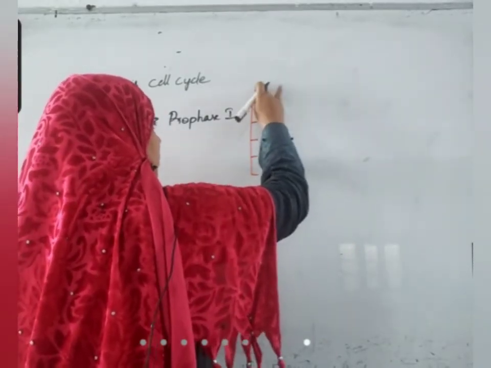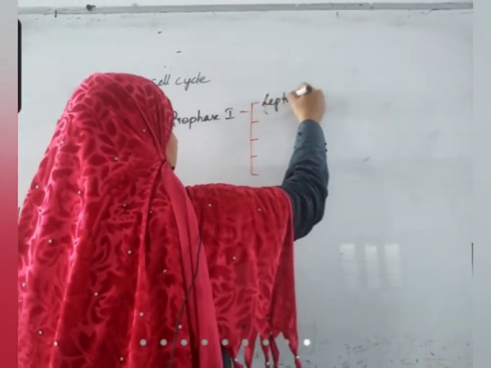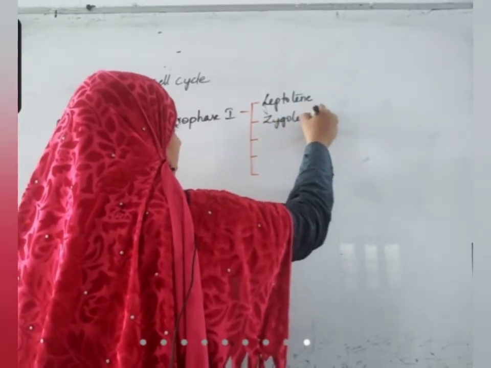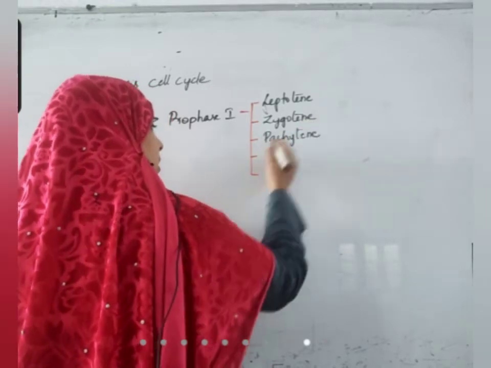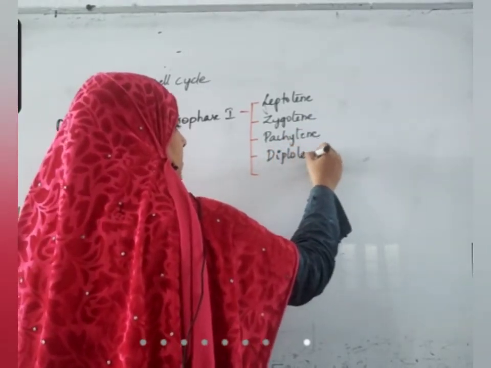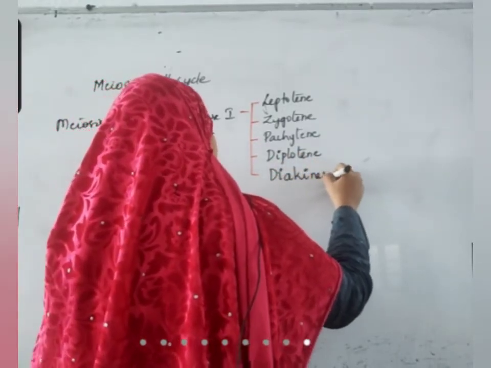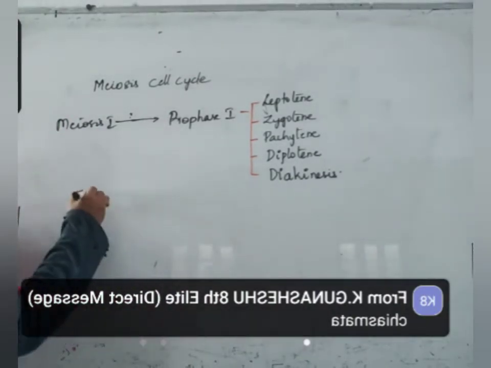First one is leptotene, zygotene, pachytene, diplotene, diakinesis. These are substages of prophase. What happens during these substages?